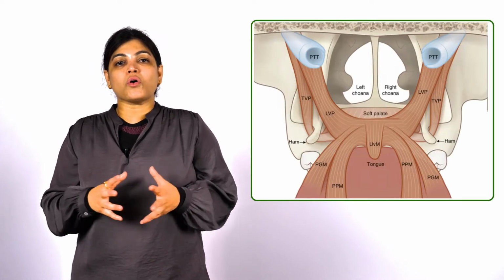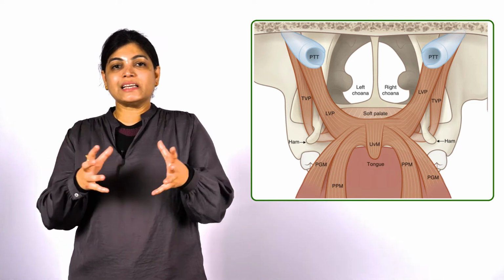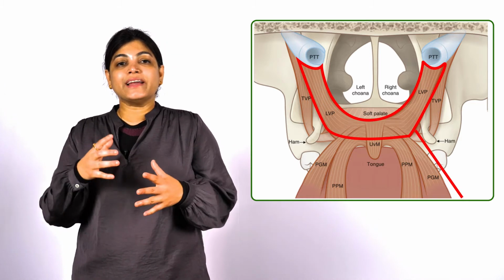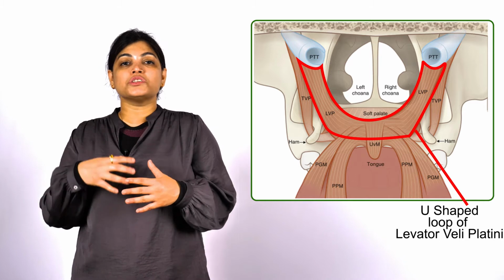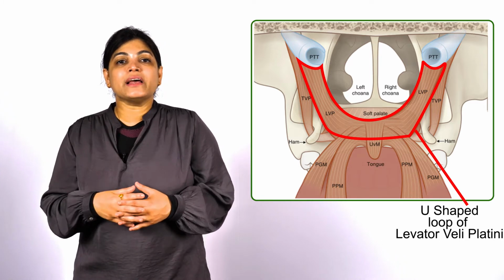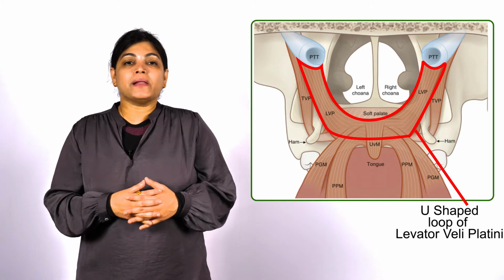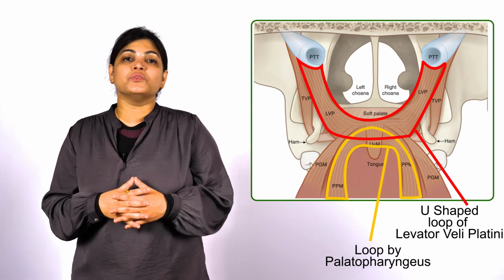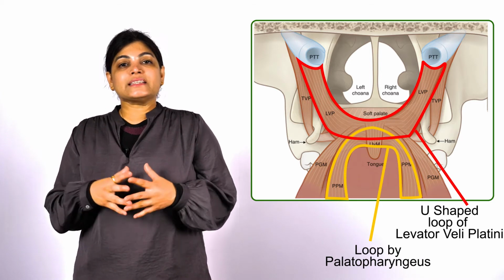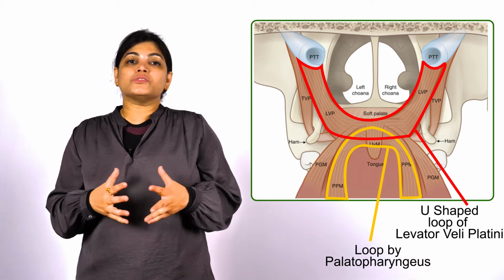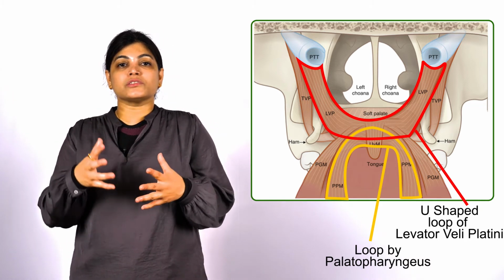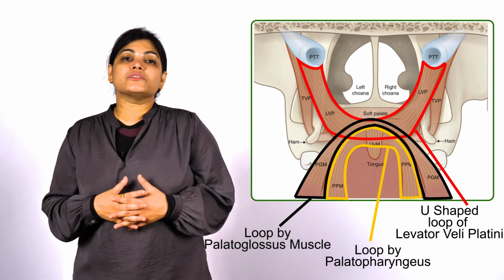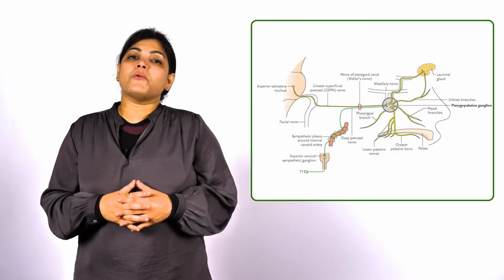So we have discussed all the muscles here. Now if you see in the case of soft palate, these muscles are forming three loops around the soft palate. Levator veli palatini muscle is forming a U-shaped loop which is hanging superiorly, and it is elevating the soft palate. The palatopharyngeus muscle is forming Passavant ridge, which is a U-shaped loop passing posteriorly, and it is closing the pharyngeal isthmus. Now coming to the palatoglossus arch, this palatoglossus muscle is also forming a U-shaped loop, which is supporting the soft palate inferiorly. So this is all about the soft palate muscles.